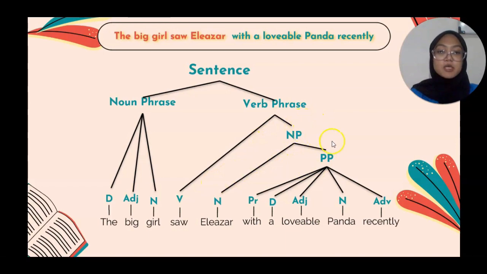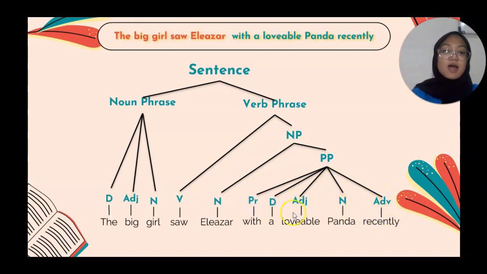For the noun phrase, it consists of a noun and a preposition phrase. So "Eleazar" is a noun and "with a lovable panda recently" is a preposition phrase. It makes "Eleazar with a lovable panda recently" become a noun phrase because in the beginning of this phrase there is "Eleazar" as a noun. And for the preposition phrase, there are five elements: "with" as a preposition, "a" as a determiner, "lovable" as an adjective, "panda" as a noun, and "recently" as an adverb.